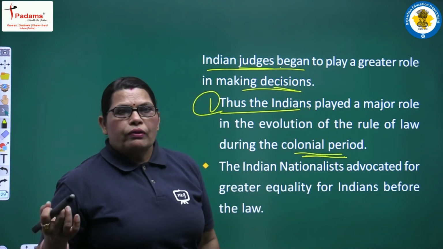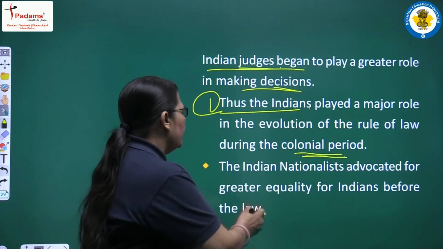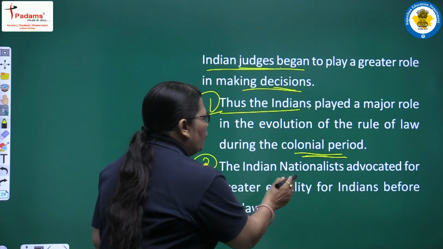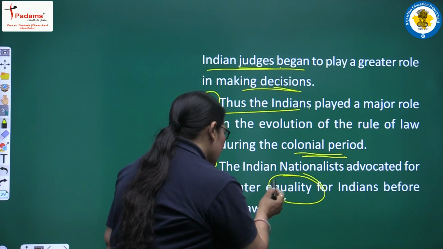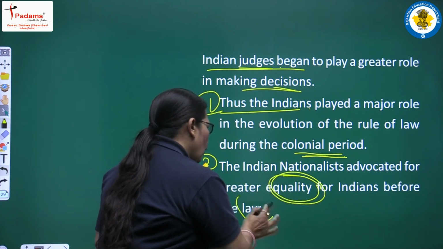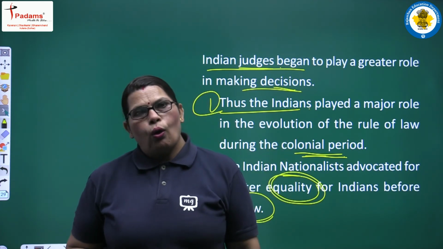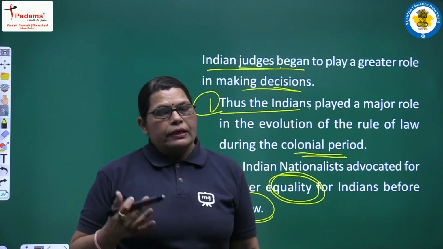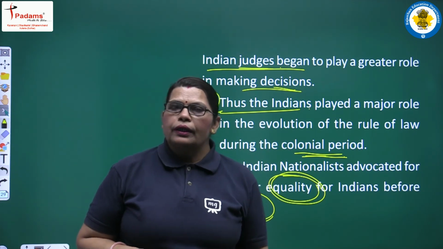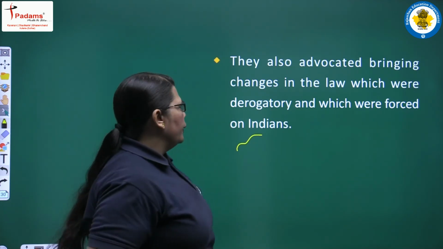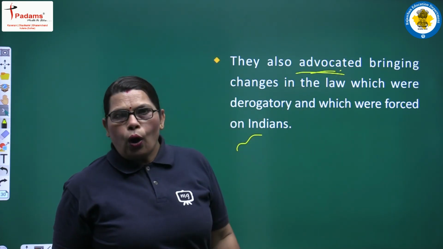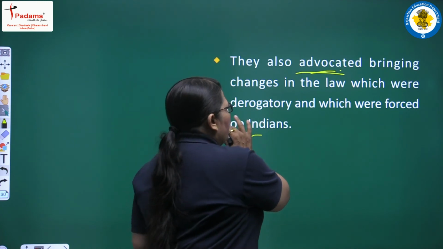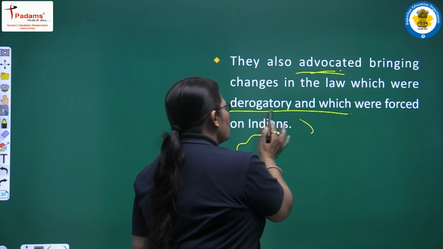So the answer to our question comes here. The Indian nationalists advocated for greater equality for Indians before the law, because in front of law all are equal, as our Indian nationalists also raised the demand of equality here. They also advocated bringing changes in the laws which were derogatory and which were forced on Indians.